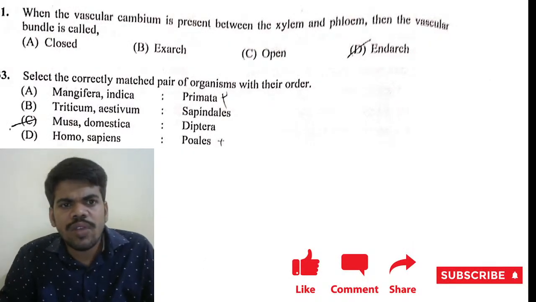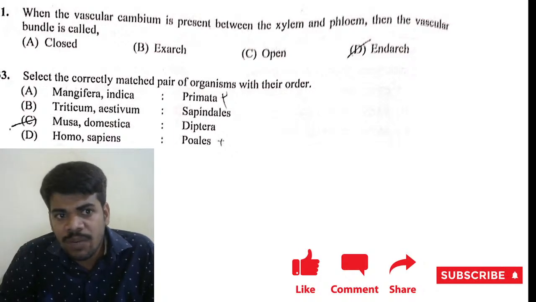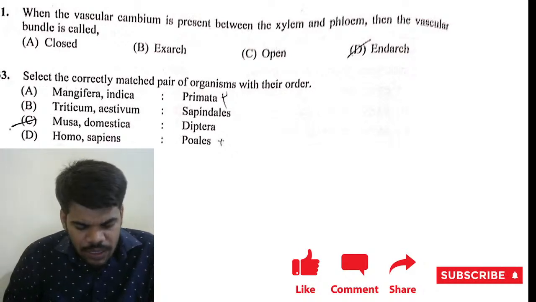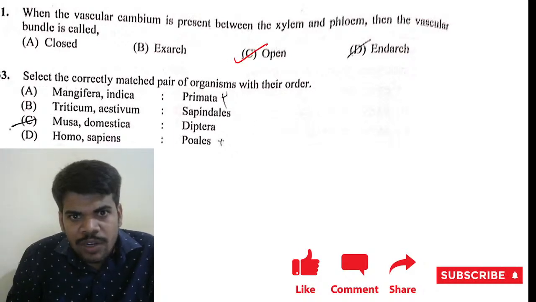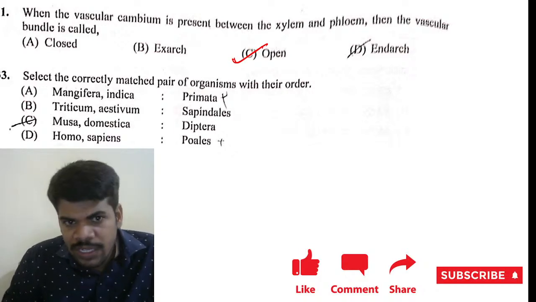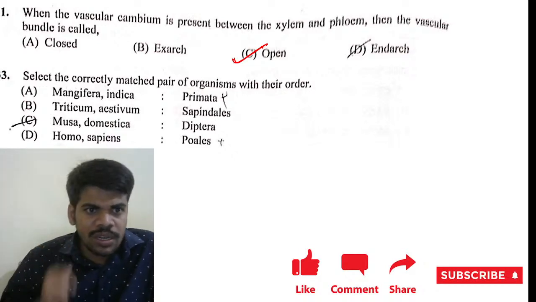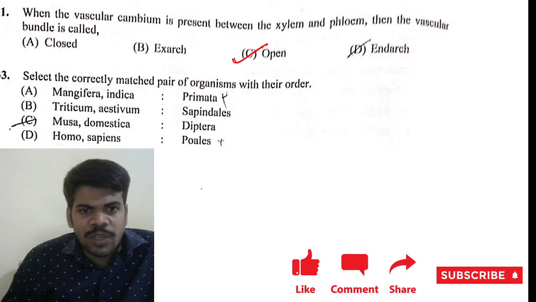31st question. When the vascular cambium is present between the xylem and the phloem, then the vascular bundle is called what? Open vascular bundle, not endarch. Next, the 32nd question is deleted, a question from a deleted topic. 33rd question. Select the correctly matched pair of organisms with their order. Mangifera is the genus name, indica is the species name, Primata is a mammalian order.